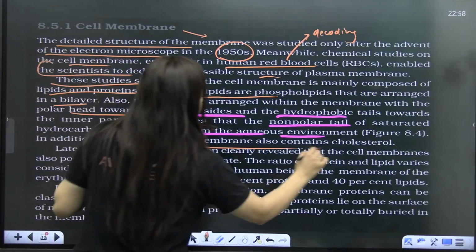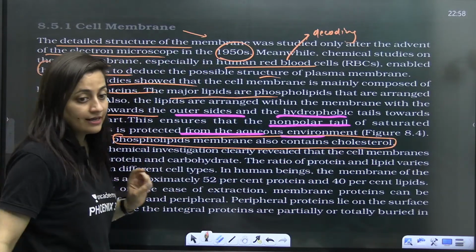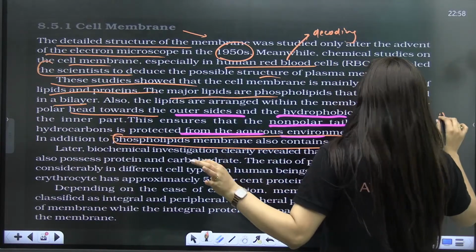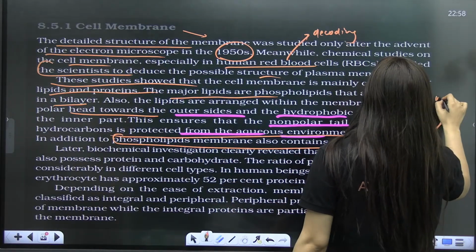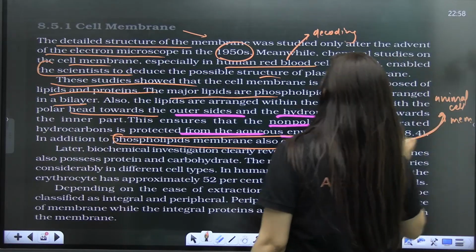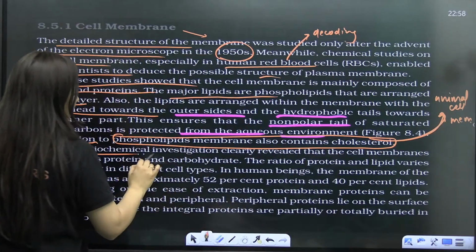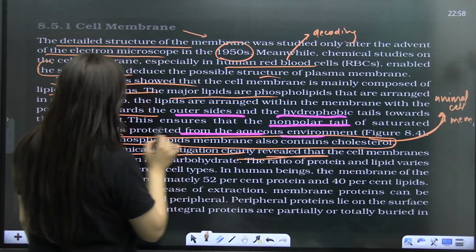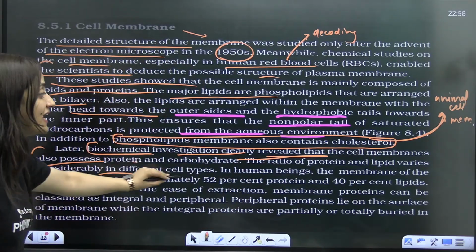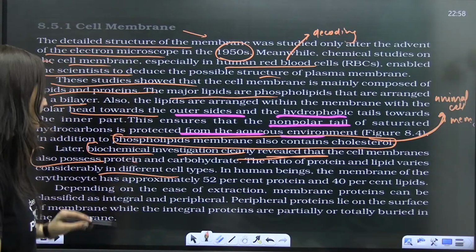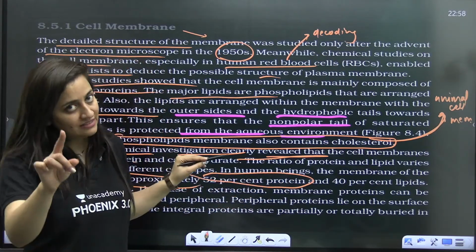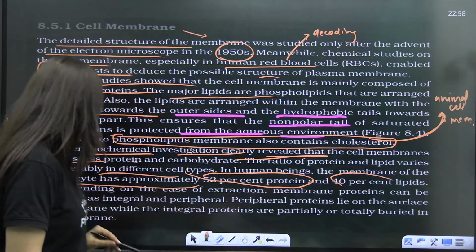And in the plasma membrane, cholesterol is there. This is not the complete information. You know it very well that this cholesterol is present in the animal cell membrane. Later biochemical investigations revealed that the cell membrane also has proteins and carbohydrates, and the ratio varies. It depends upon the cell type. Erythrocytes have approximately 52% proteins and 40% lipid.